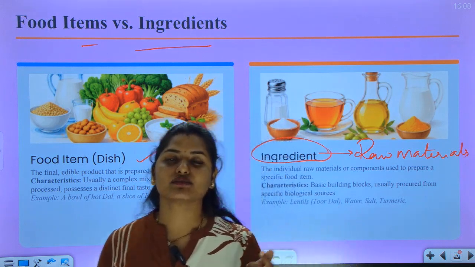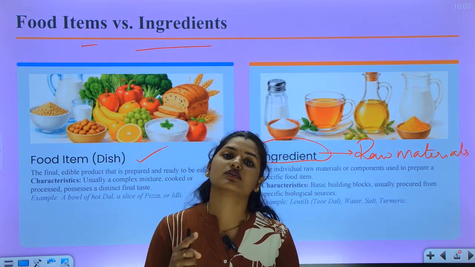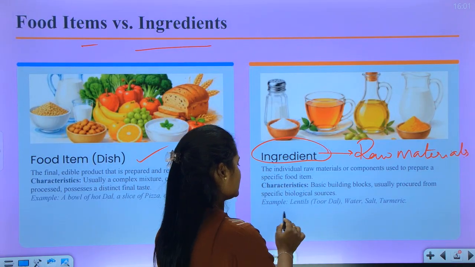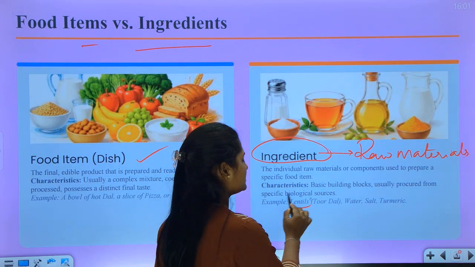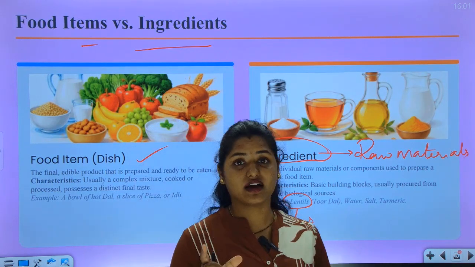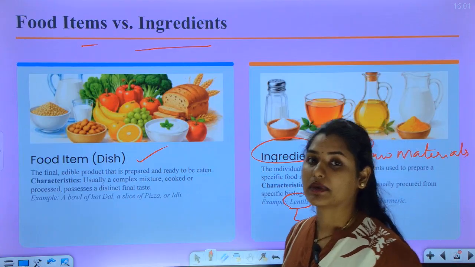Example ingredients we can take as salt, water, vegetables, basic ingredients. See here, lentils. Lentils means the combination of all dals, like moong dal, black gram, green gram.